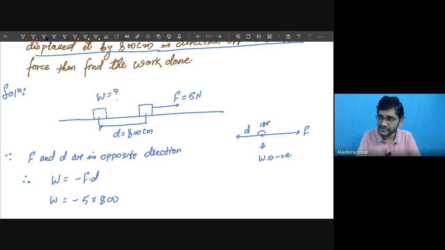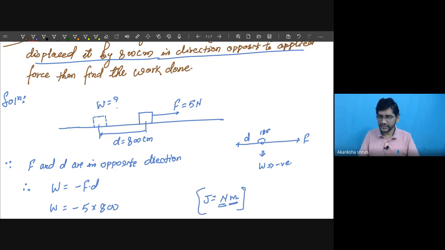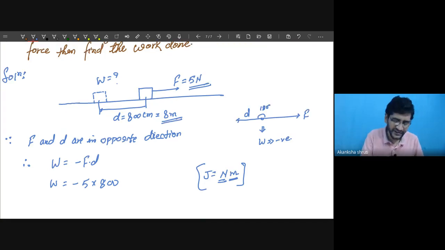Students, I had discussed about the unit. So unit of work is joule. This joule is Newton meter. So wherever we are taking the Newton, we need to take the displacement in terms of meter. Otherwise this will give you the wrong result. So very first thing, convert this 800 centimeter into meter. So it becomes 8 meter only. So we need to put this 5, then we need to take 8, not the 800.